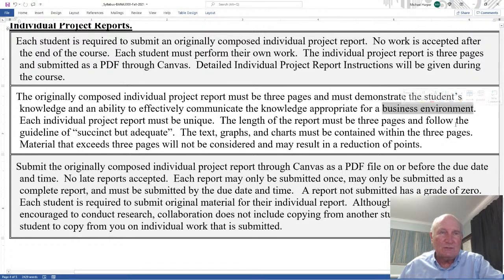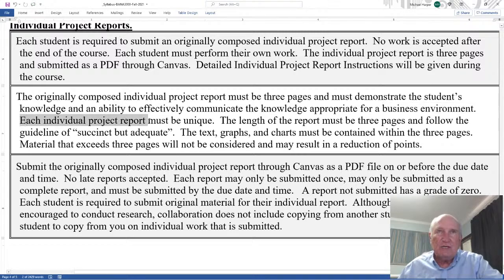This is a business course. It's in a university, but it's a business course, and this should be for a business environment, so be very careful you submit it that way. Each individual, so what that means is, instead of being too technical, present what you've learned. Here's what I've learned. And you don't teach, that's academic. You present what you've learned from your research.